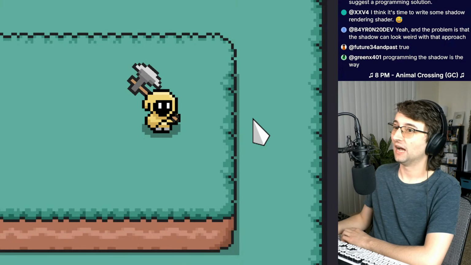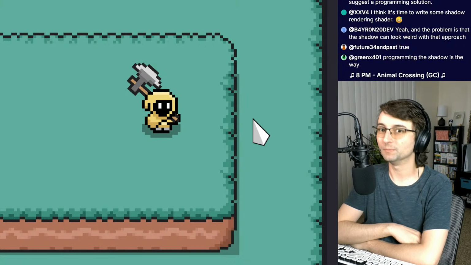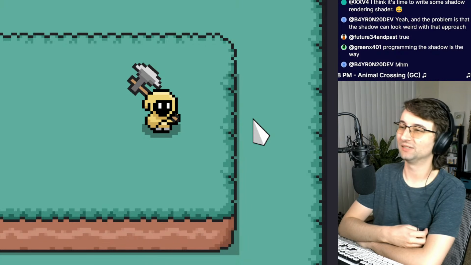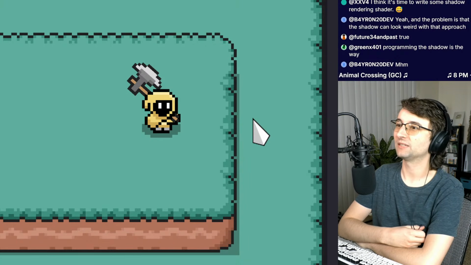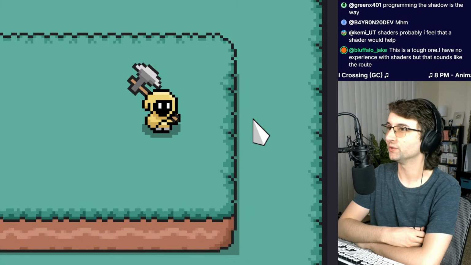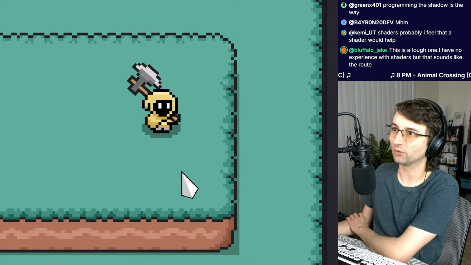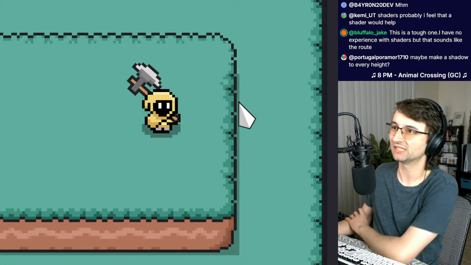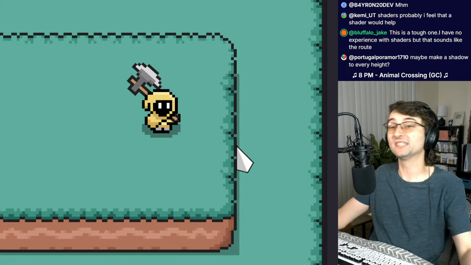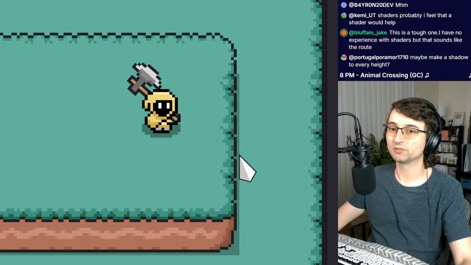Exactly. I don't think there's a way around it besides doing a programmatic approach, like maybe shader-based shadows, or the shadow itself is constructed from basic rectangles that I mathematically decide every frame. That is an option. Maybe make a shadow for every height. A shadow for every height.